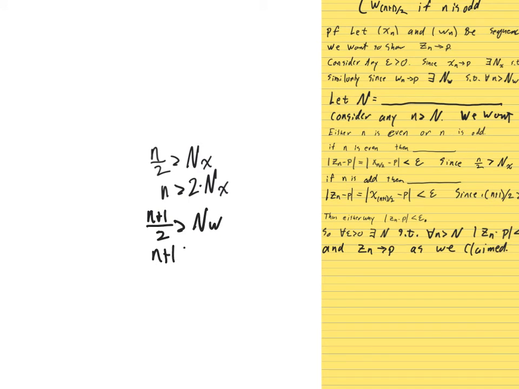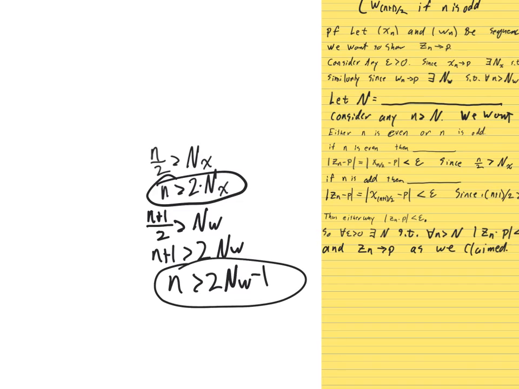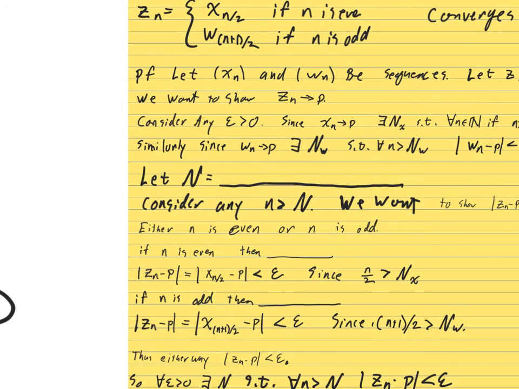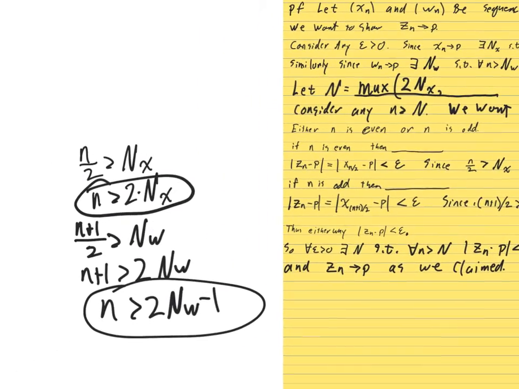So that means n plus 1 needs to be bigger than 2 N_w. So n will need to be bigger than 2 N_w minus 1. So I need both of these to be true. How about if I just assume that little n is bigger than the maximum between these two things? That would do the trick, right? So let's let big N be the max between 2 N_x and 2 N_w minus 1.